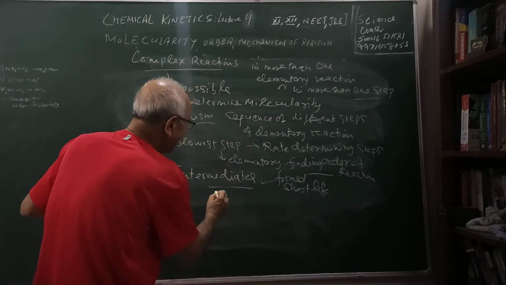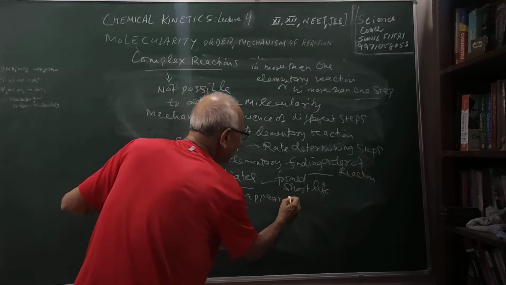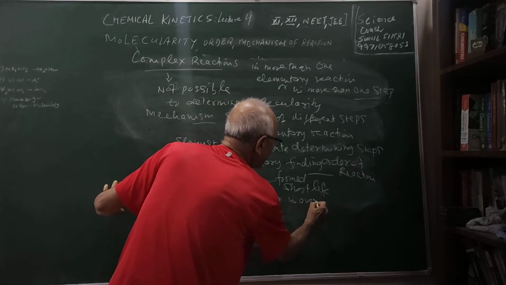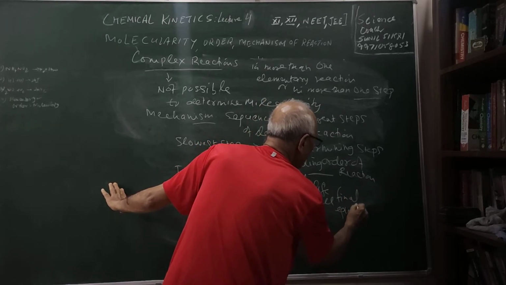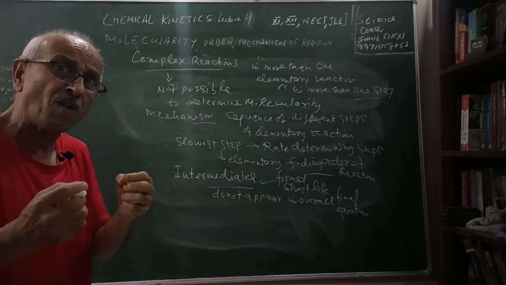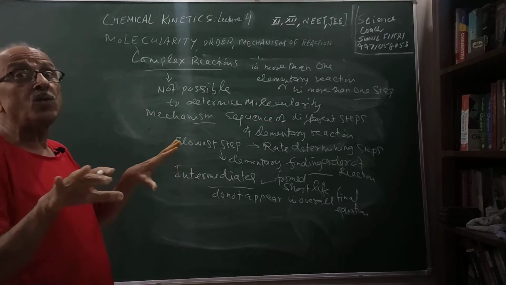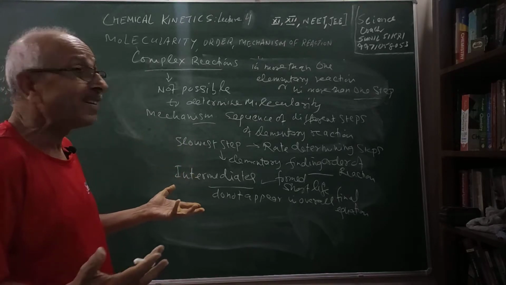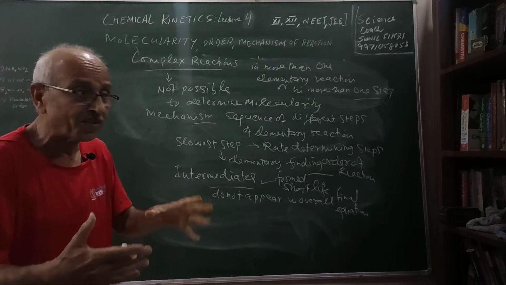They do not appear in the overall final equation. So the reaction takes place through certain intermediates which are not stable, but they are formed for transitory periods of time, but they are required in order to explain the mechanism, and experimental evidence is available for this when we write the mechanism of certain reactions.